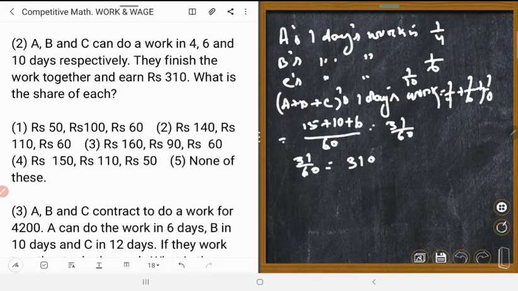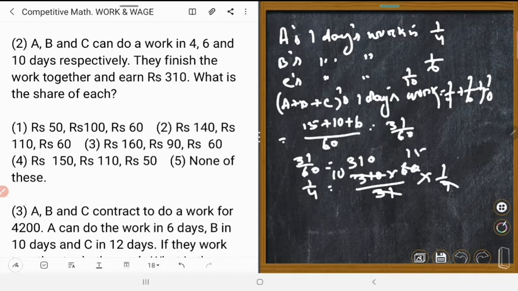So 31 upon 60 part is equal to 310 rupees, right? Therefore 1/4 part is equal to 310 into 60 upon 31 into 1/4. So 31 times 10 is 310, and 10 times 15 is 150.